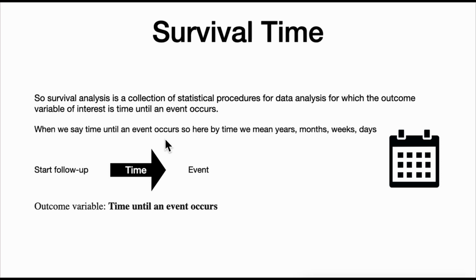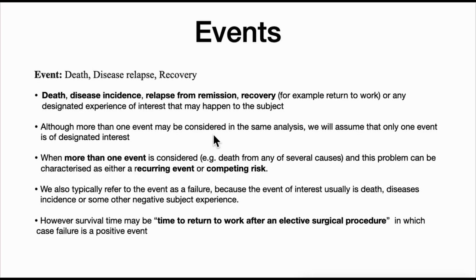Now we understood time. Now we'll move on to discuss events. Examples of events are death, disease relapse or recovery. Disease relapse means recurrence; it means the event occurred again. Say, suppose subjects got cured for some period of time and again the event recurs.